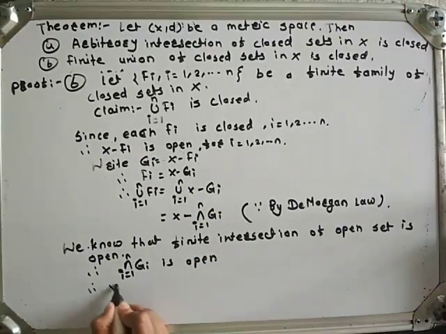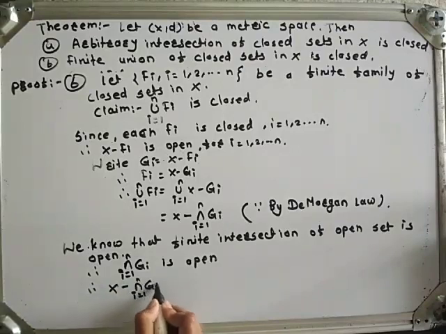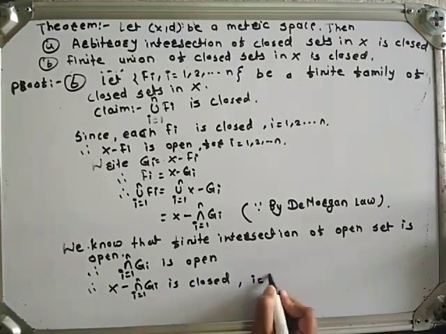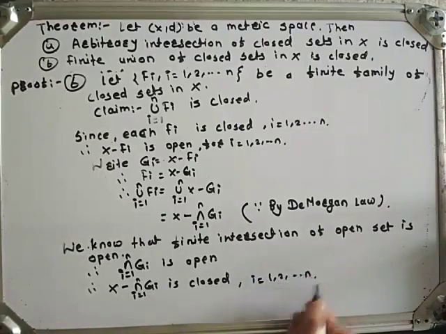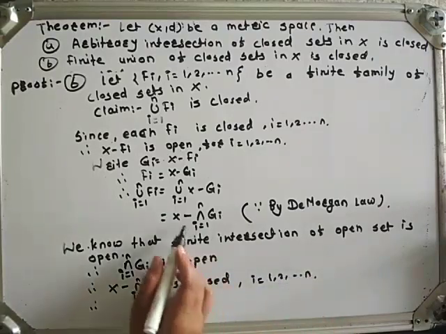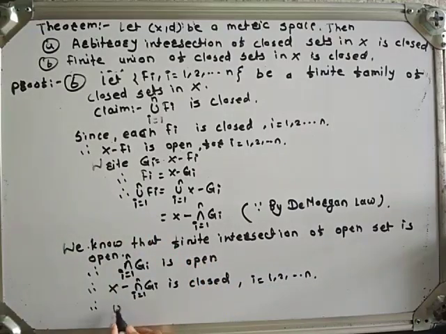Therefore, X minus intersection i runs from 1 to n Gi is closed. And X minus intersection Gi is nothing but union Fi.